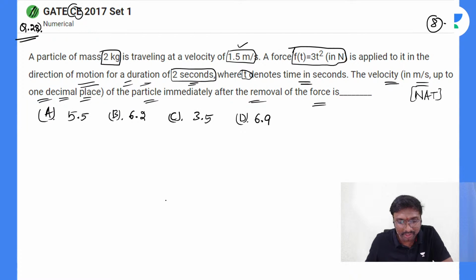So shall I solve, or will you give it? Shall I wait for one more time? Should I wait some more time, or shall we start solving this question?